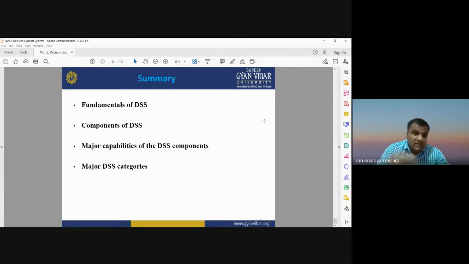SDSS is an extension of DSS. When you deal with a spatial database, its name changes to spatial decision support system. In the next class we will see the components and functions of spatial decision support system for solving real world problems, for urban planning applications, and for planning activities.